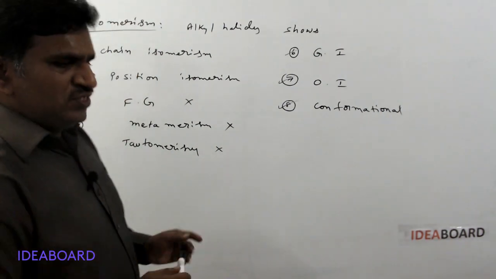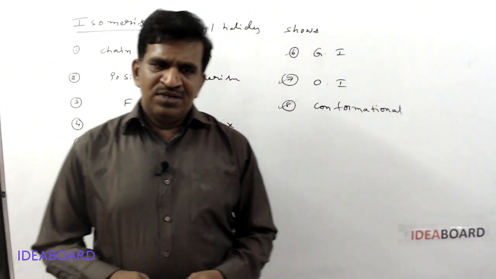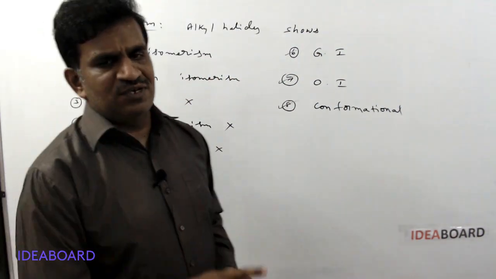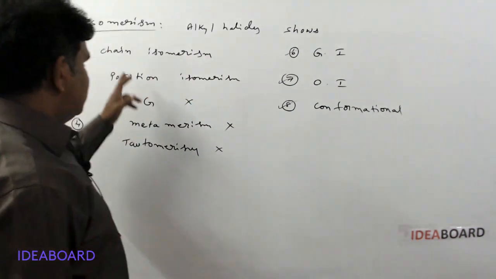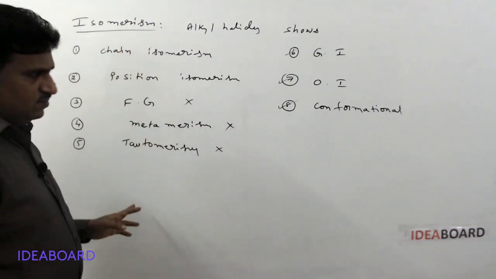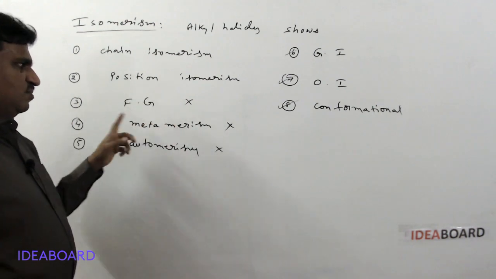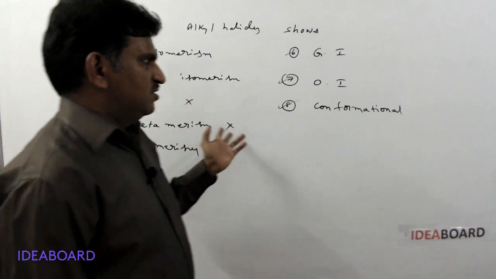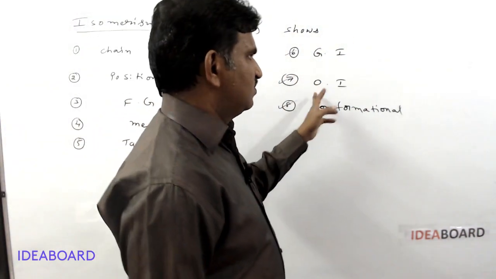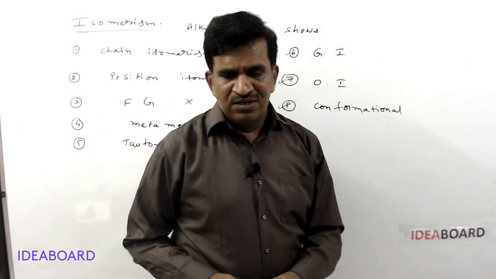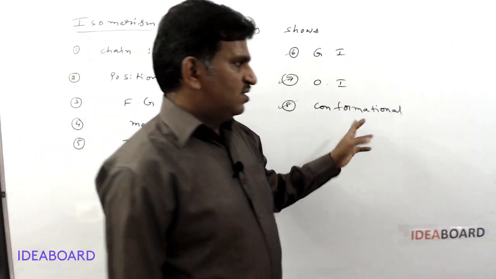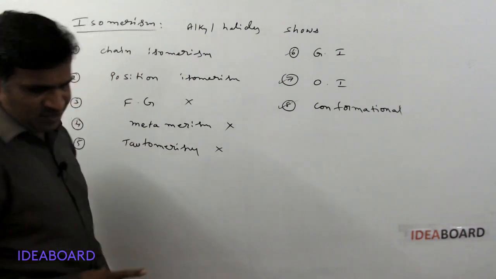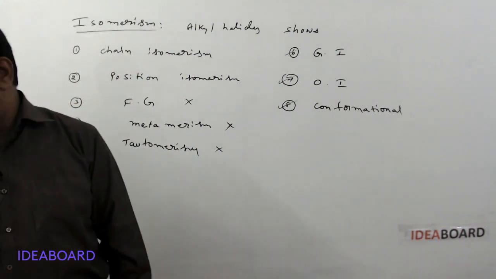Now we will check by taking some molecules what type of isomerism is shown and how many isomers are possible. Generally these are called structural isomers: chain isomerism, position isomerism, functional group isomerism, metamerism, and tautomerism is also considered, and these are structural. Geometrical isomerism, optical isomerism, and conformational isomerism are called stereoisomerism. Okay, we will check it. Which type of isomerism do alkyl halides show?